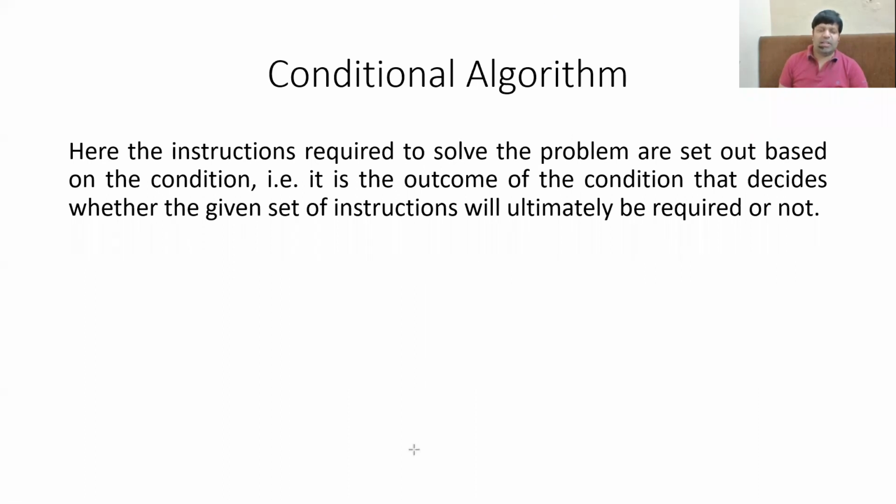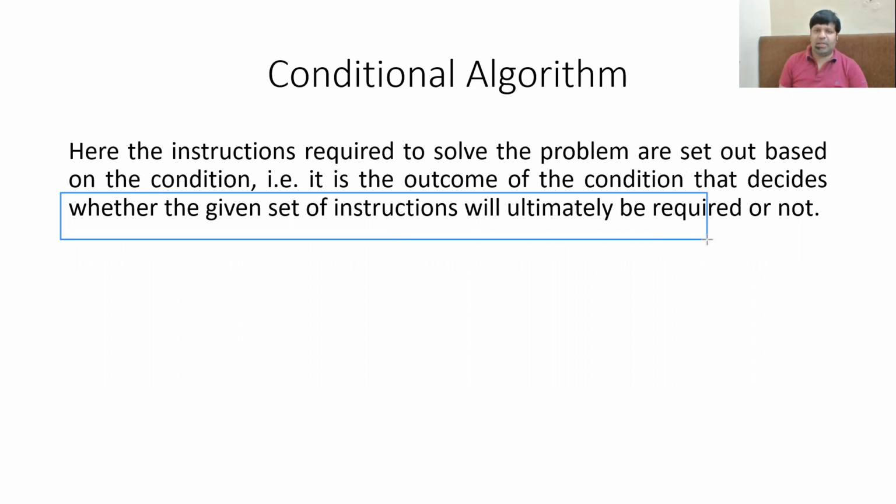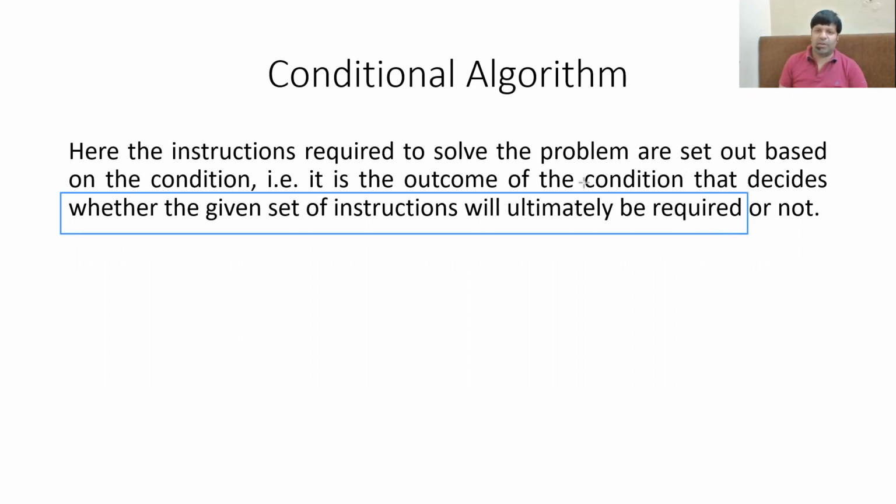Now, what is a conditional algorithm? Here, the instructions required to solve the problem are set out based on a condition. That is, it is the outcome of the condition that decides whether the given set of instructions will ultimately be required or not. So we have two things. One is a condition, and one is whether a set of instructions will be executed or not.